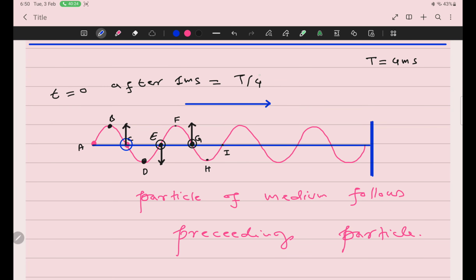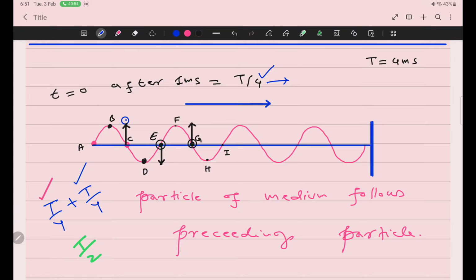लेकिन जरा नोट कीजिएगा, if I ask you Zainab कि particle C after t upon 4 it will move upward and then further t upon 4, you know t upon 4 plus t upon 4, it becomes t upon 2. So if I ask you where will be point C after t upon 2, so your answer should be, sir, for first t upon 4 it will move upward, but there is no further space to move further upward.